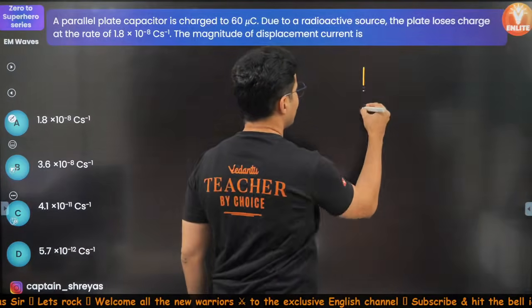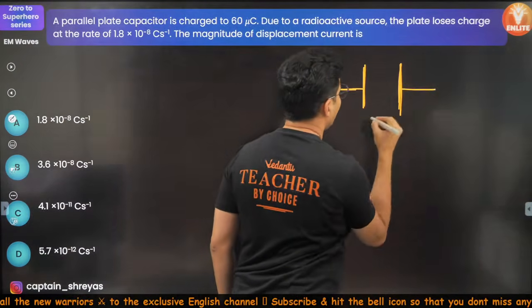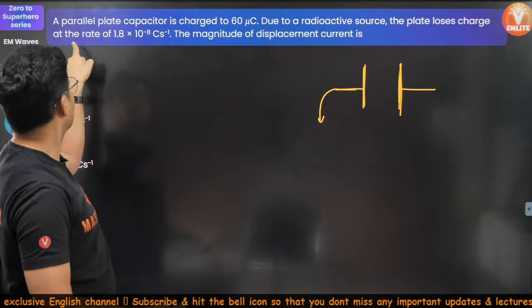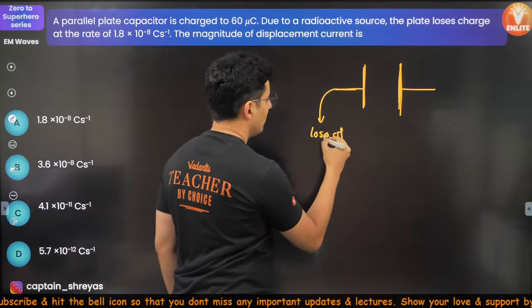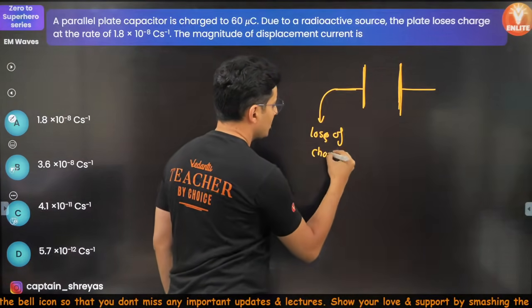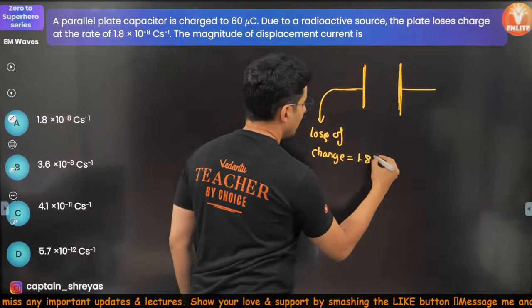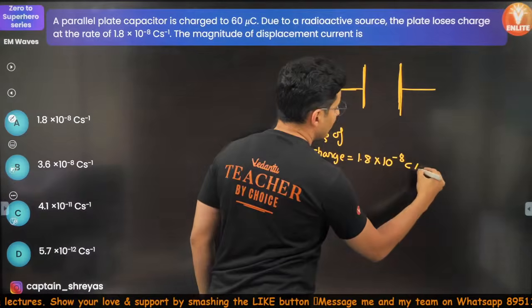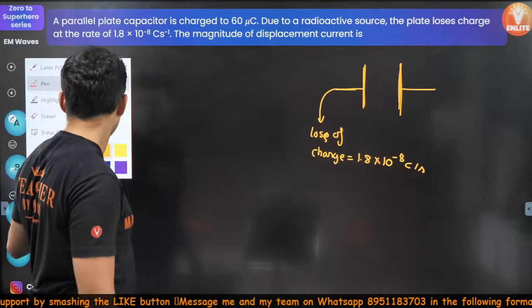So there is a capacitor, it is charged, and due to some decay there is some loss of charge, and the loss of charge is at the rate of 1.8 into 10 to the power minus 8 coulombs per second. Fair enough. So because of that, what will happen, my warriors?